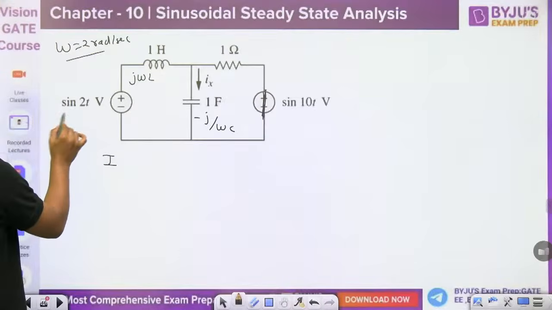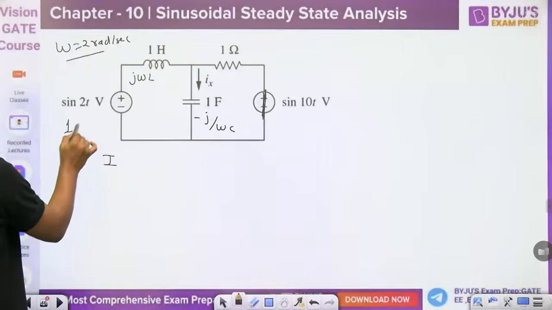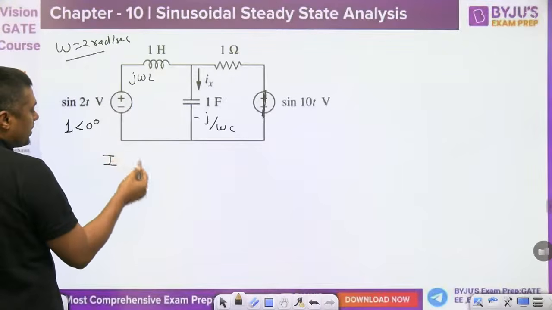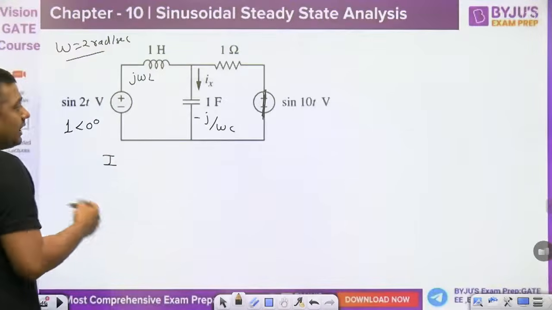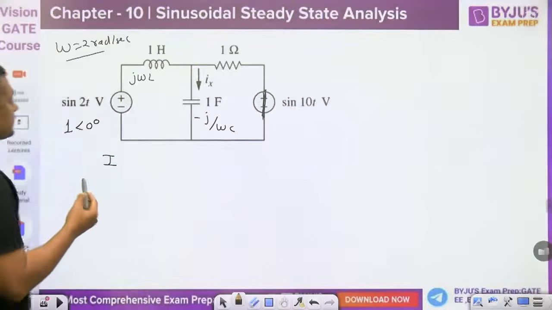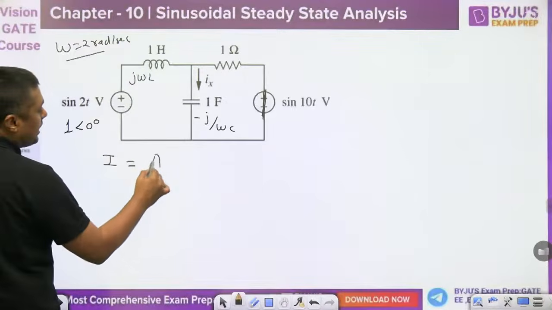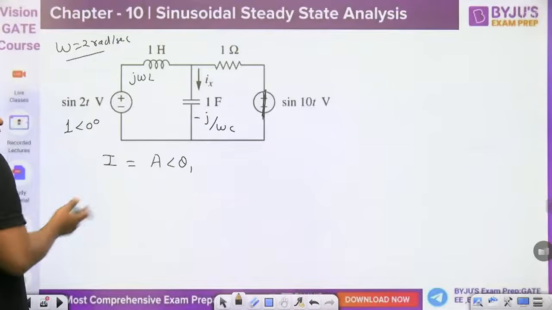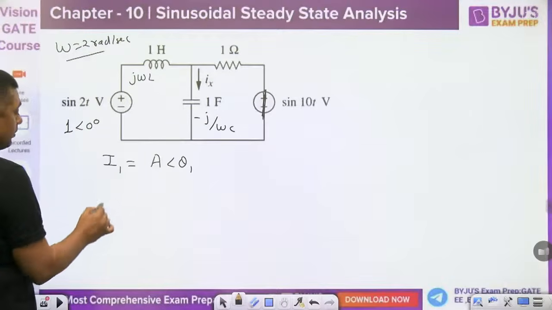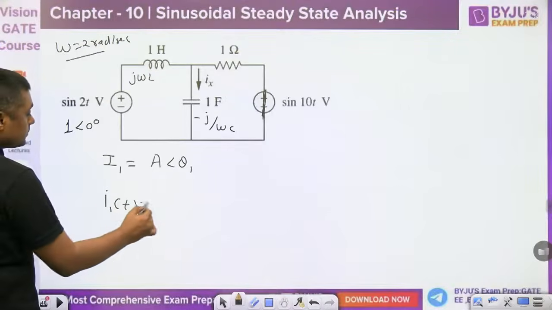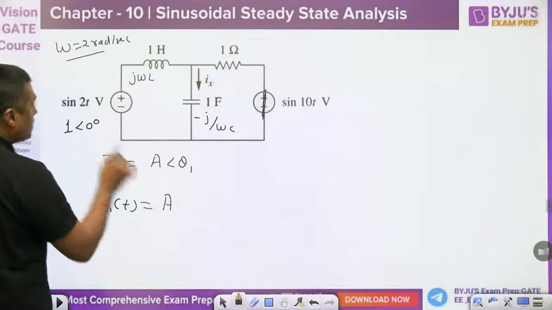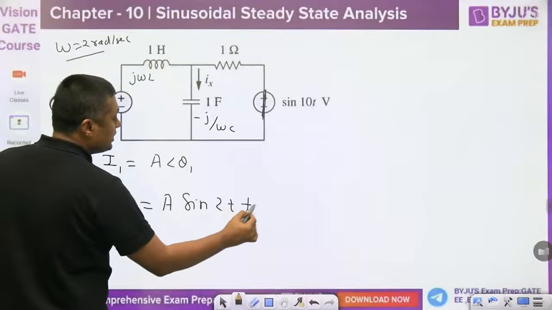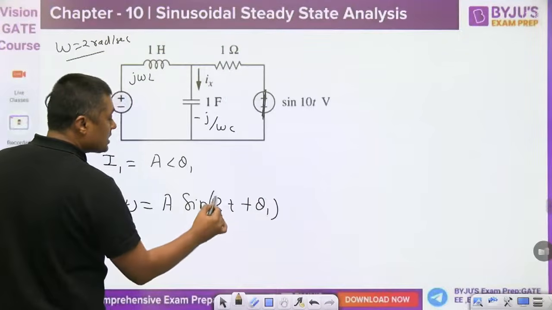Frequency domain. So that is represented by 1 angle of 0 degree. First, you will get the answer in what? Frequency domain. Then guys, in the second case, suppose you are getting A angle of theta 1. Then you have to convert it into the time domain. So what is it in time domain? It will become A, what was the reference? Sine of 2t plus theta 1. That is converted into time domain.